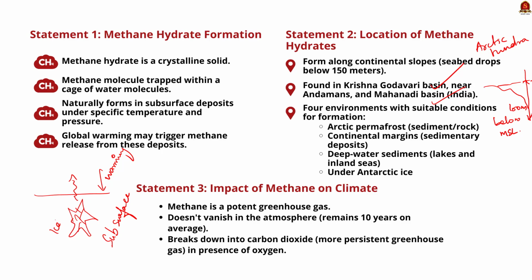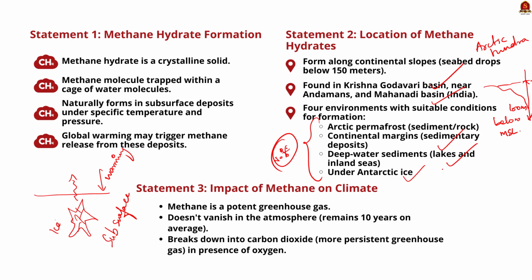Apart from this, basically on Earth, 4 environments have the temperature and pressure conditions suitable for the formation of methane hydrates. Firstly, sediment and sedimentary rock units below Arctic permafrost, then sedimentary deposits along continental margins, then deep water sediments of inland lakes and seas, and finally under the Antarctic ice. So this means that the second statement is correct.